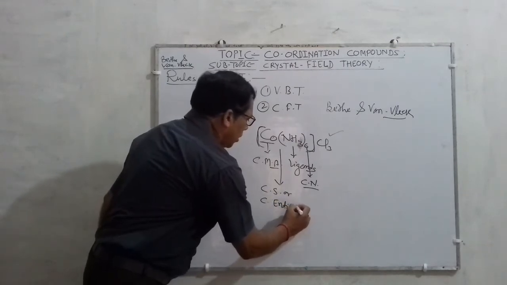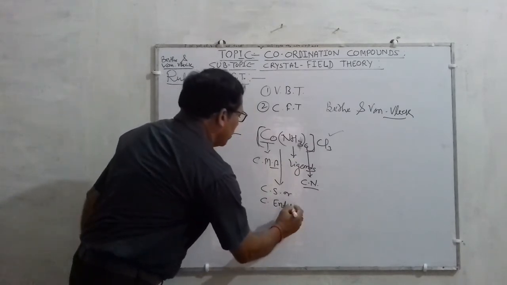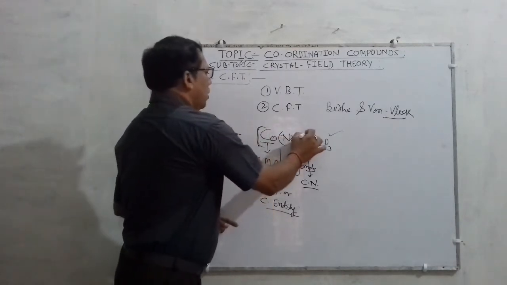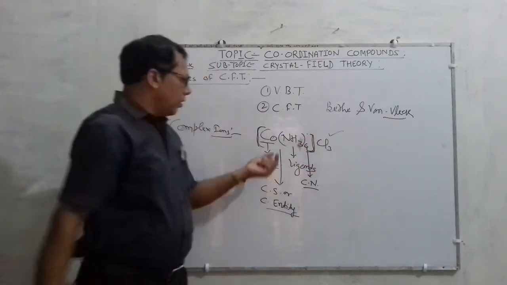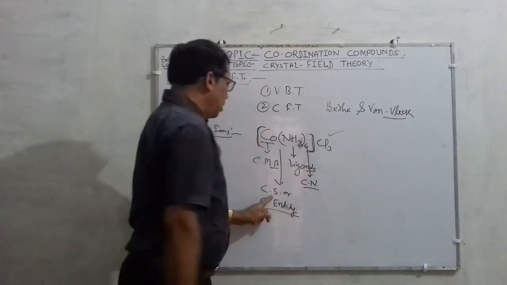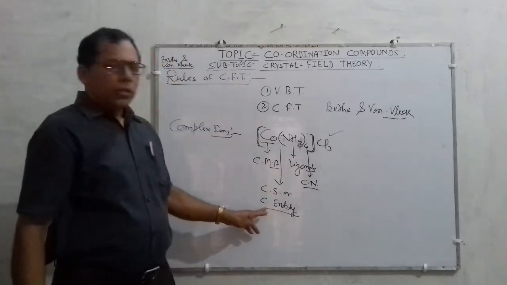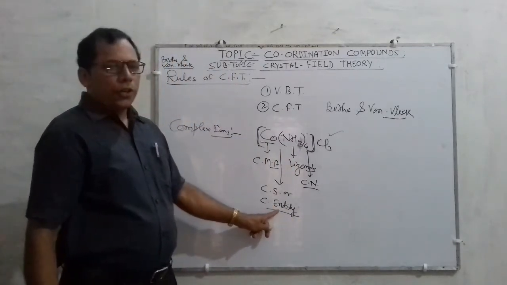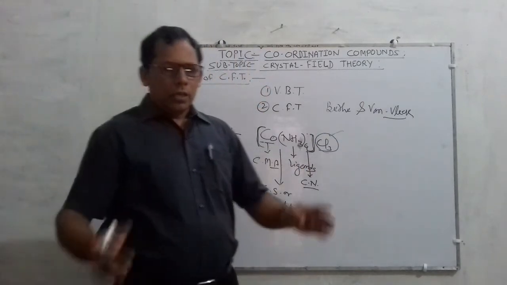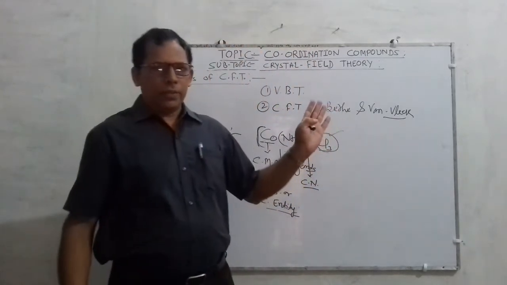This sphere in which the central metal atom and ligands are kept is called the coordination sphere, or central entity, and the outside part is called the cation or anion. So here it is an anionic species.